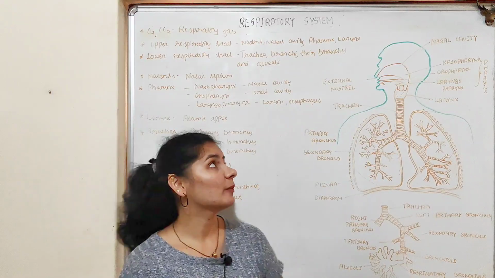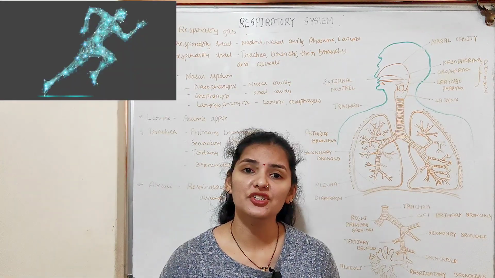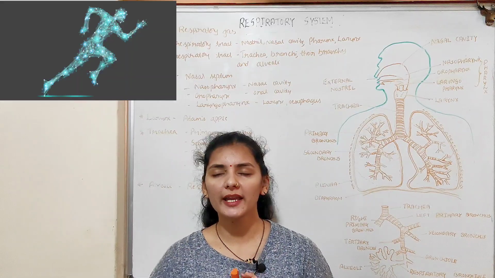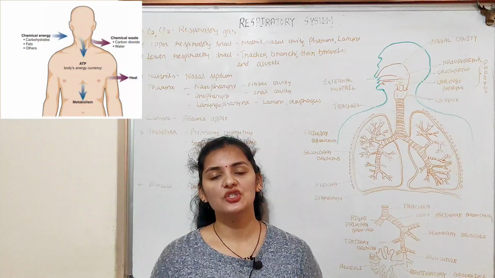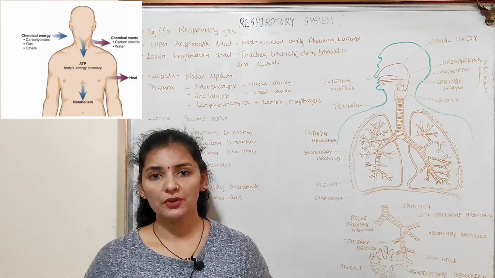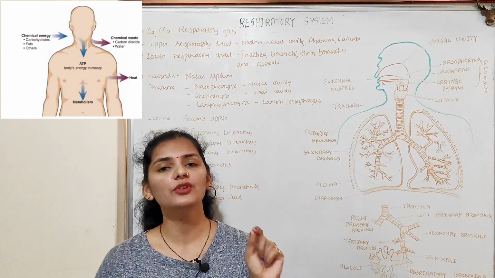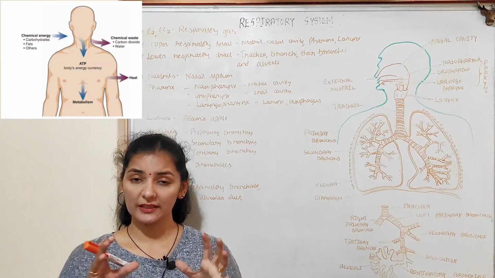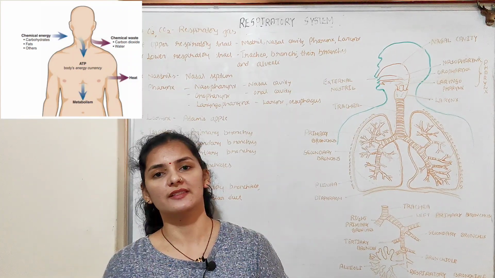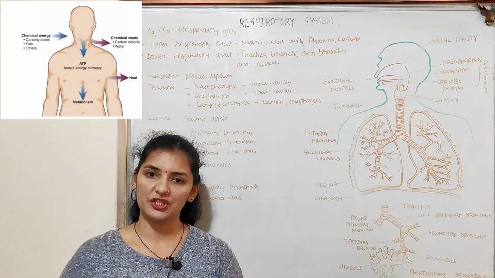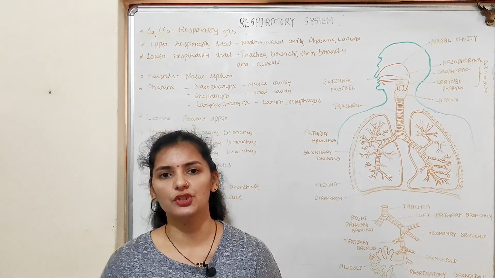In this video, we'll talk about the human respiratory system. As you all know, we need energy to do each and every work or any activity. From where do we get this energy? Yes, we get this energy in the form of ATP that is produced in each and every cell of our body as a result of breakdown of nutrients like glucose. So in each and every cell of our body, there is a breakdown or oxidation of nutrients like glucose to produce ATP. Later, this ATP is used as a source of energy to do any activity or work